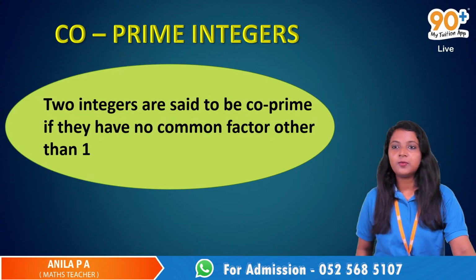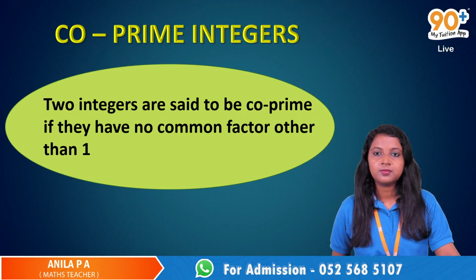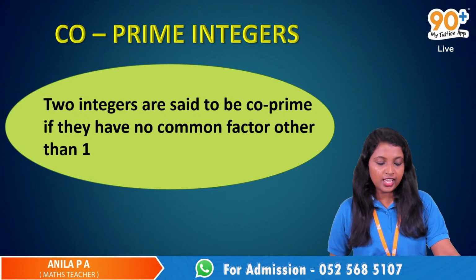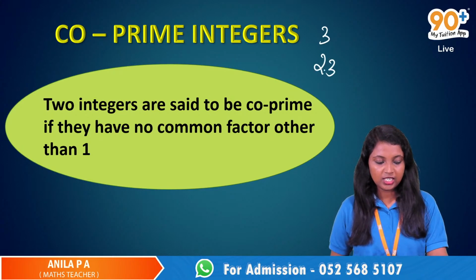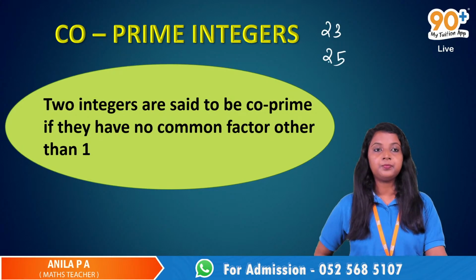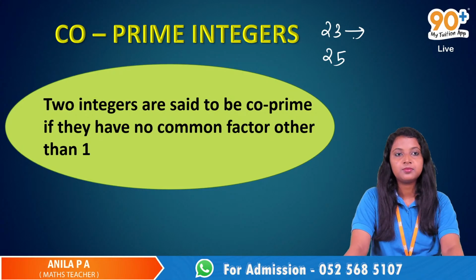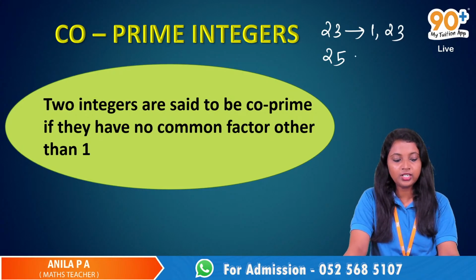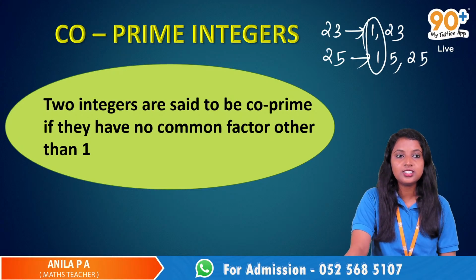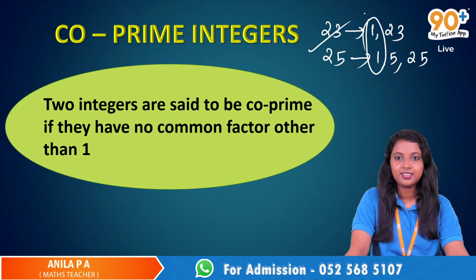Then Rishikesh, can you take 23 and 25? What are the factors of 23? 1 and 23. And what are the factors of 25? 1, 5, 25. Then what is the common factor? 1. Co-prime. Yeah, co-prime. Okay.